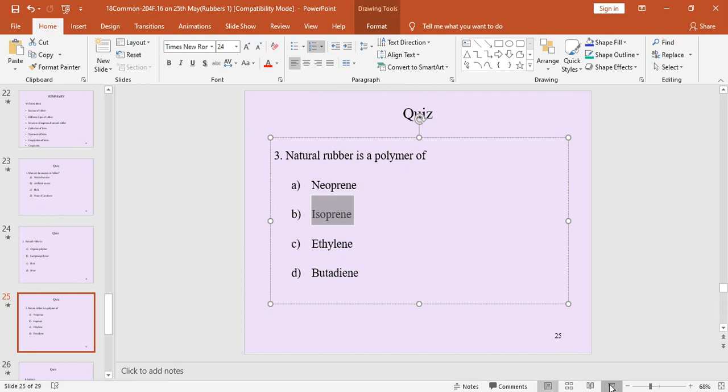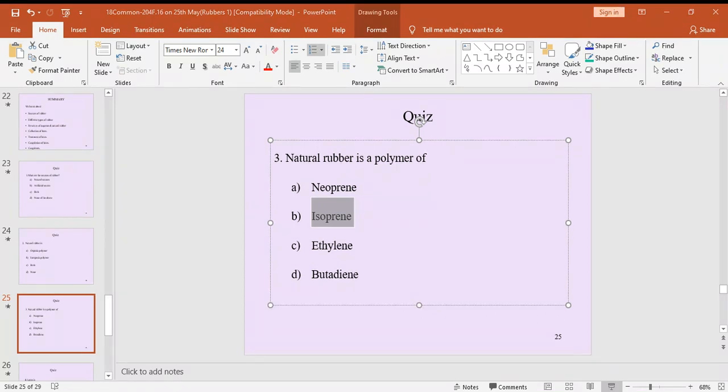Isoprene means, see here, I am writing the structure of isoprene. Just wait. Isoprene structure: CH2 double bond C, CH3, bond CH double bond CH2. This is the structure of isoprene.